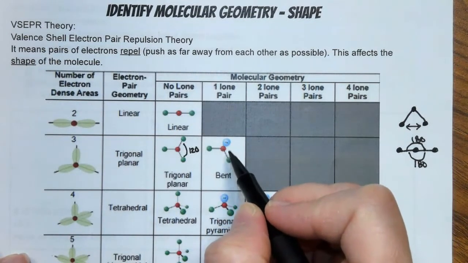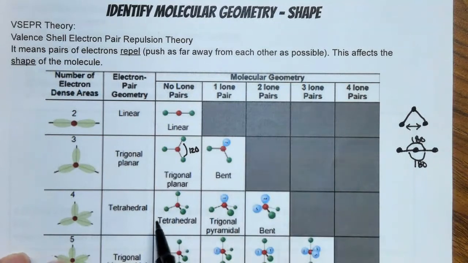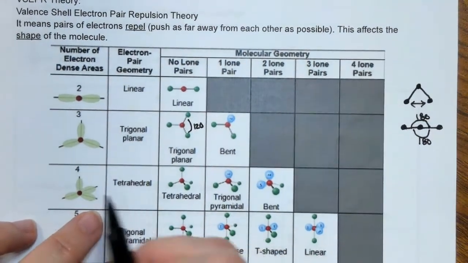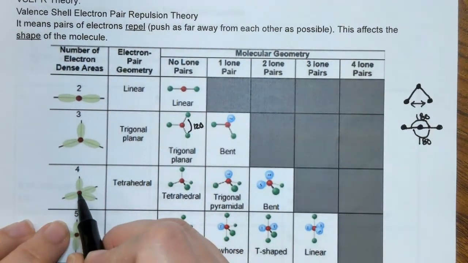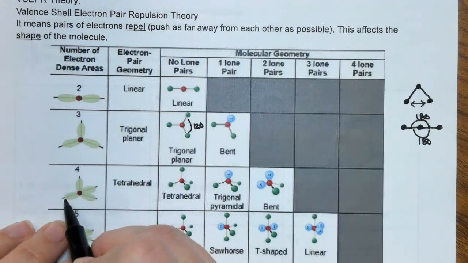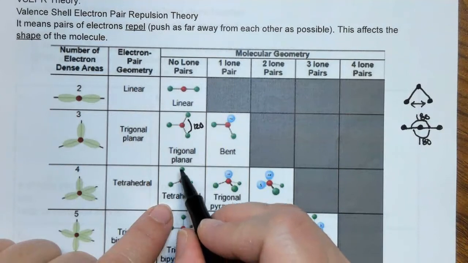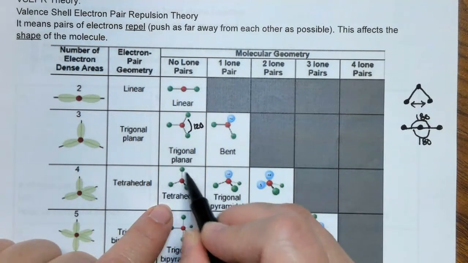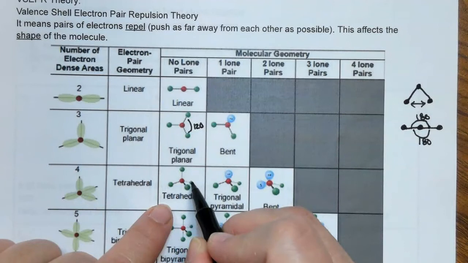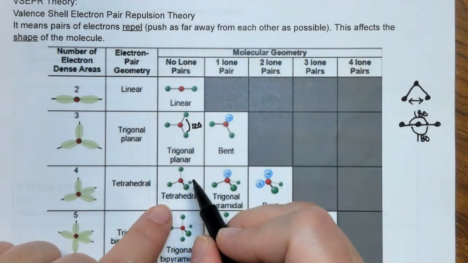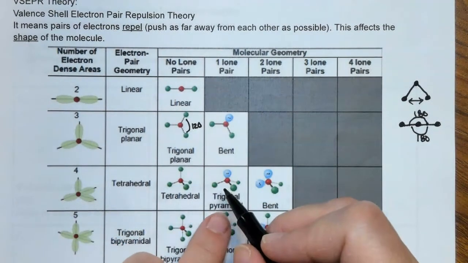because that lone pair is pushing them downward. Okay, next is tetrahedral, which is when you have one single atom in the center and four things around the center. So here is tetrahedral, one bonded atom in the middle, 1, 2, 3, 4 surrounding atoms. These each have a bond angle of 109.5. You don't have to know bond angles in this course, but I'm just telling it to you.